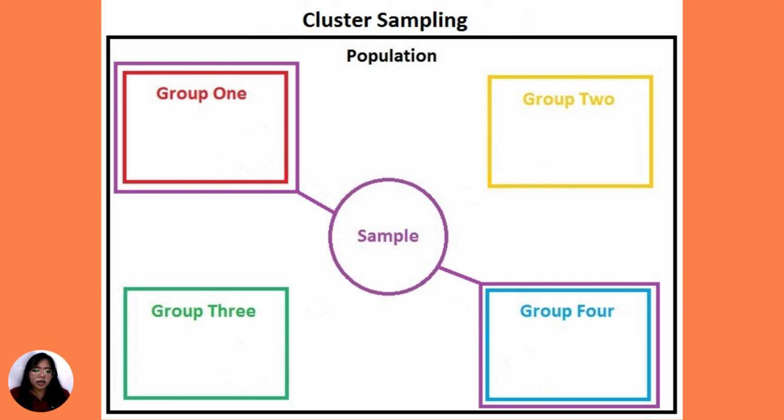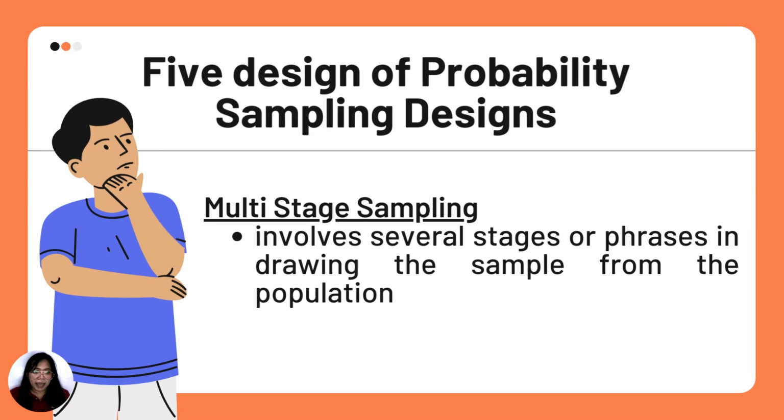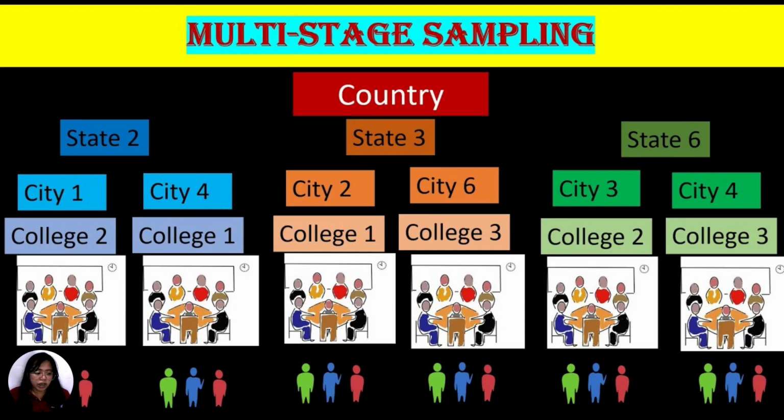What you are trying to do is find the similar characteristics important in your study. Now we have next the multi-stage sampling. It involves several stages or phases in drawing the sample from the population. So here is an example of an illustration for the multi-stage sampling.